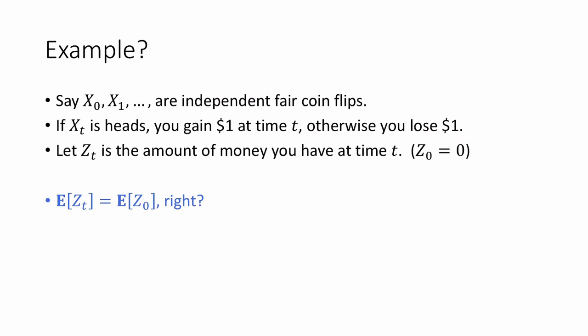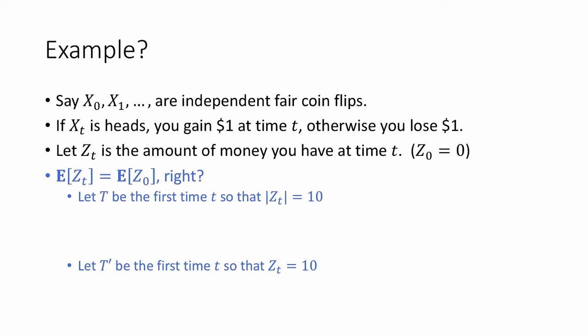Let's try it for some particular t's. In particular, let's try it for capital T, which is a random variable that is the first time little t so that the absolute value of z sub t is equal to 10. If we work this out, we see that the expected value of z sub capital T, well, with probability 1/2, it's going to be +10.